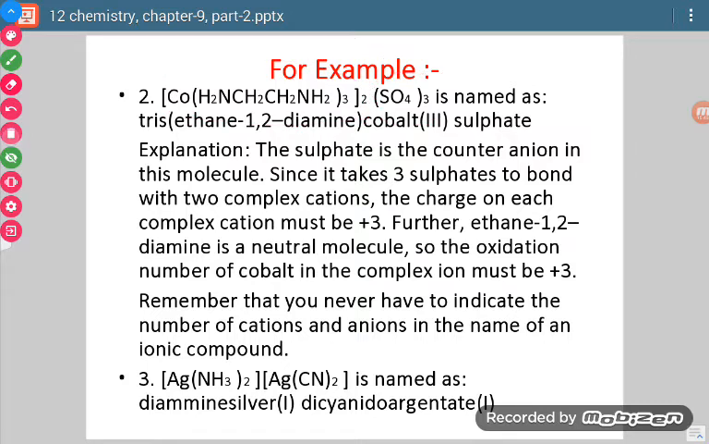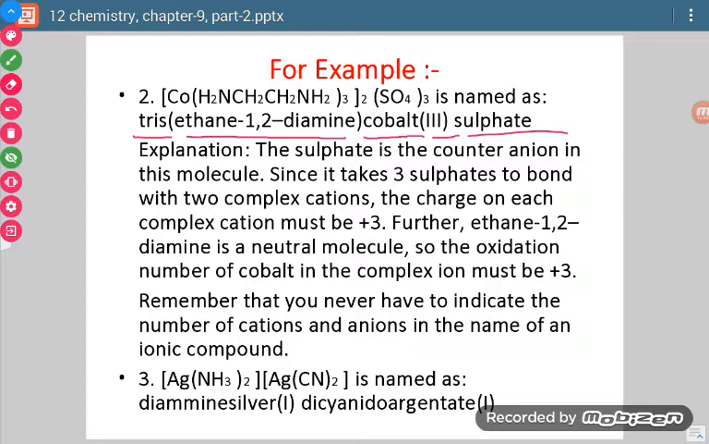Now for naming this, we will not say bi or di, because this will be named only once. So ligands are named first. So tris, then the name of this complex ligand will be written in bracket: ethane-1,2-diamine. Then the central metal atom. The central metal atom is in the positively charged complex, so it will be named as it is. So cobalt, oxidation number value is 3, and then sulfate. So this will be the IUPAC name of this compound.